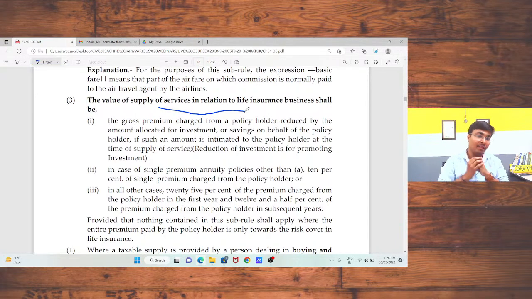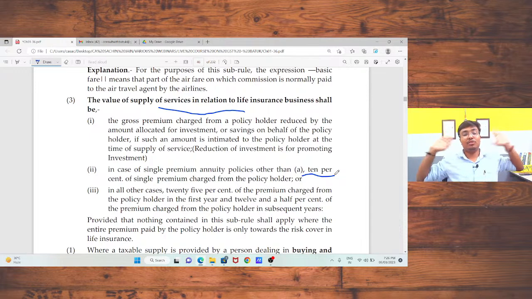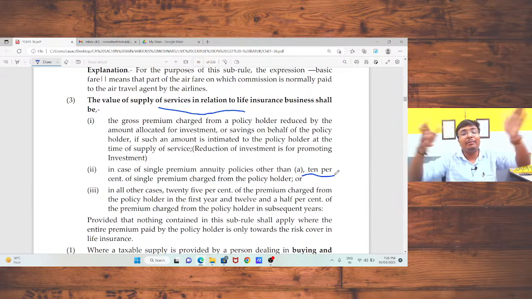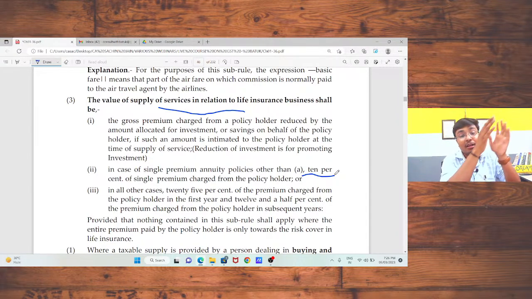Now, if I have deposited 2 lakh rupees cumulatively to LIC at one time, and I told them that you should invest that figure, in that case, the value of supply for that LIC company is 10% of the single premium charged. If it is a single premium policy, in that case 10%. If there are multiple premiums, in that case premium amount minus the amount which is invested by that LIC, the balance figure that remains will be charged as value of supply and GST will be charged on that figure. Is that okay?